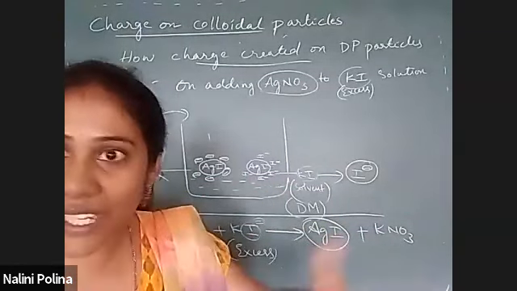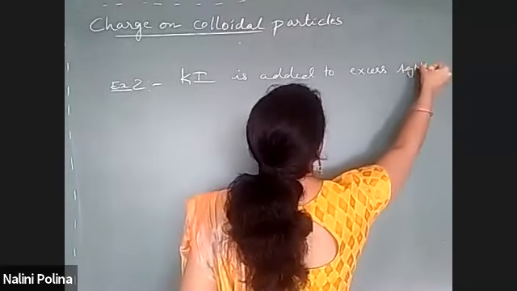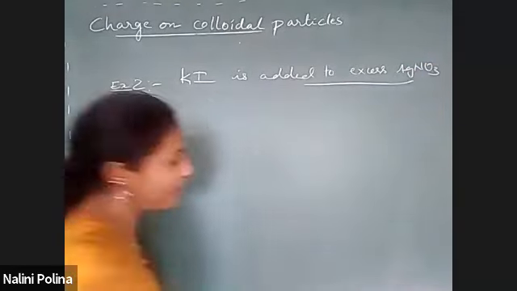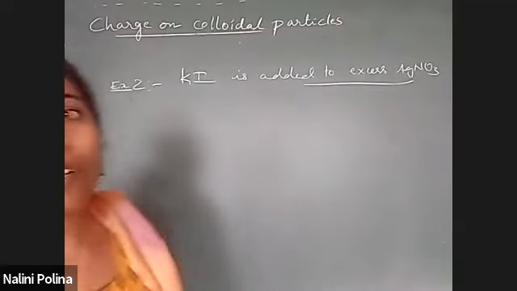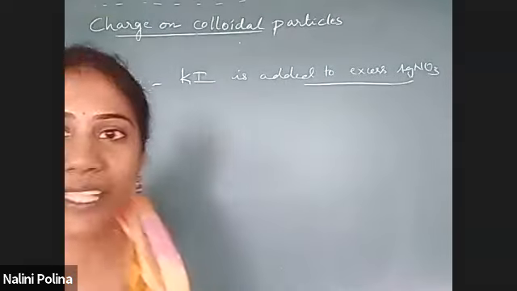Second example, listen carefully. KI is now added to excess AgNO3. Can you tell me what colloidal solution I get, and what charge will it have?